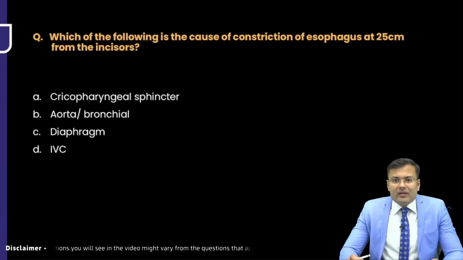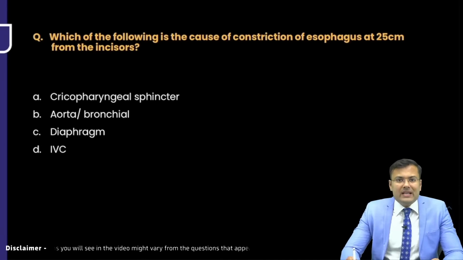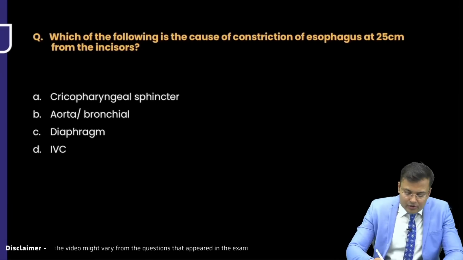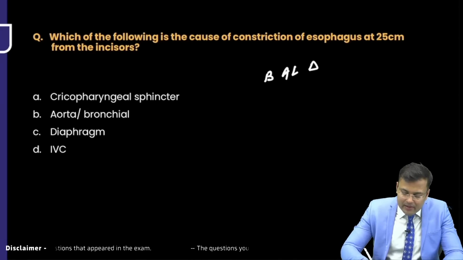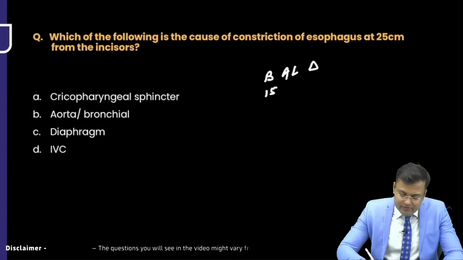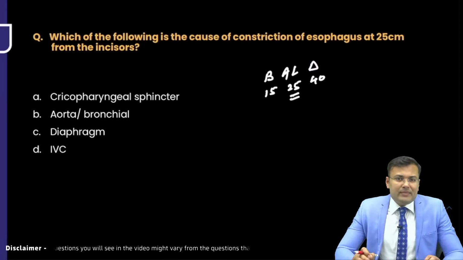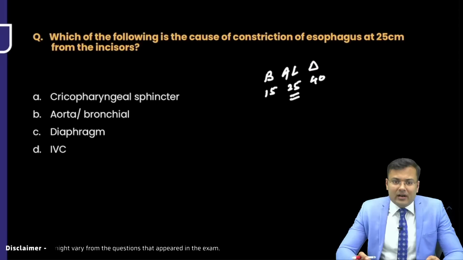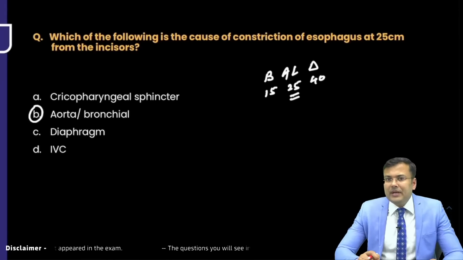Which of the following is the cause of constriction of the esophagus at 25 cm from the upper incisors? It's very easy to crack this question. There is a mnemonic known as BALD. What's the distance from the upper incisor? Here you can see 15 cm, 25 cm and 40 cm. At 25 cm, the constriction is because of the arch of aorta and left bronchus. So what is the correct answer here? The correct answer is option B.